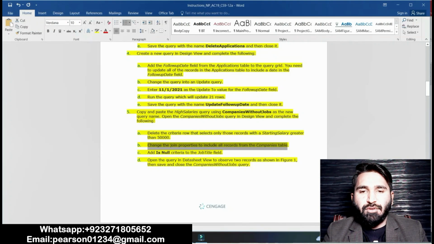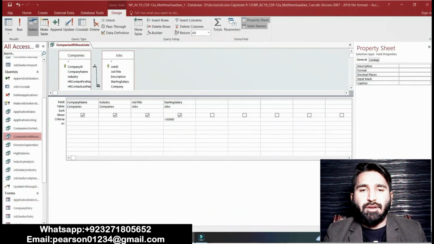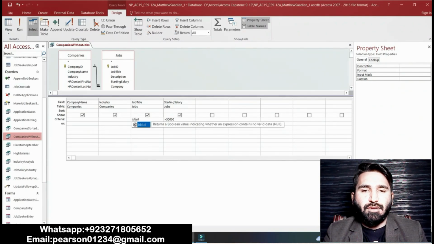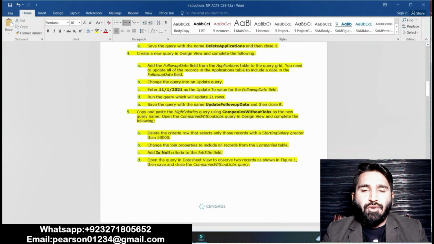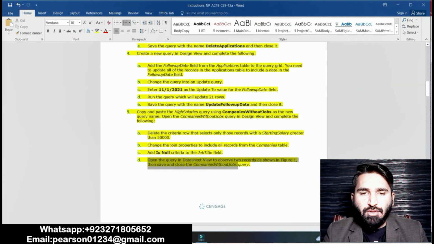Change the join properties to include all records from the companies table. Okay, point C is that add is null criteria to the job title field. Null criteria to the job title field. Okay, in the job title field we have to create a null records. Okay, it's done now. Point D is that open the query in data sheet view to observe.